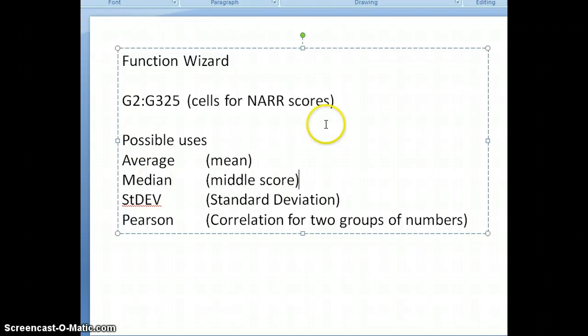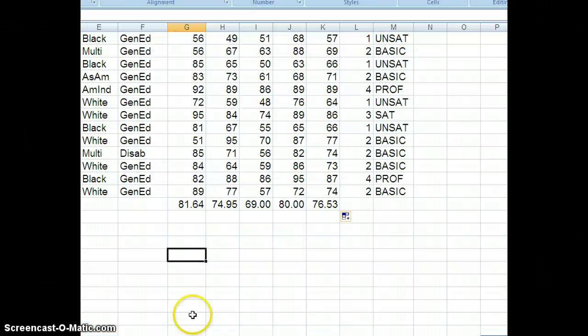Standard deviation, which is a good thing if you're using big numbers, and if we want to get the variances of standard deviation. And the term Pearson, if you want to do a correlation of 2 groups of numbers. So function wizard is a biggie that I want you to be a little bit aware of on the process.